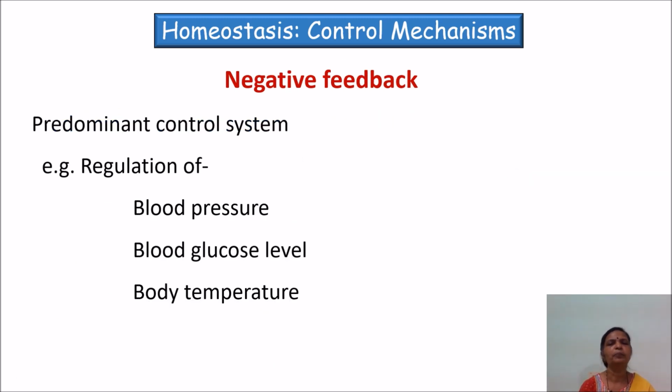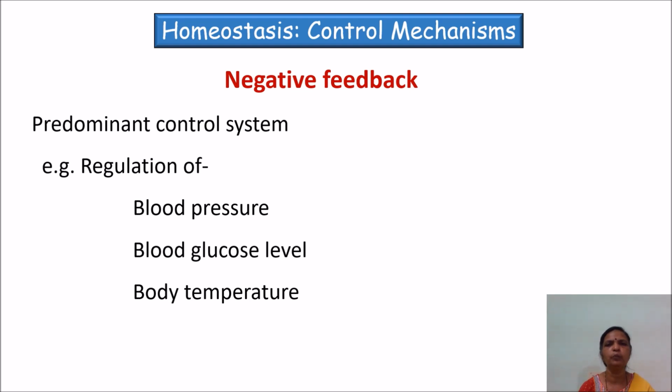Negative feedback is the predominant control system used in regulation of blood pressure, blood glucose level, body temperature, pH, etc. So these are always aimed to minimize the change in the controlled variable. And negative feedback systems are the major control systems utilized by the body.